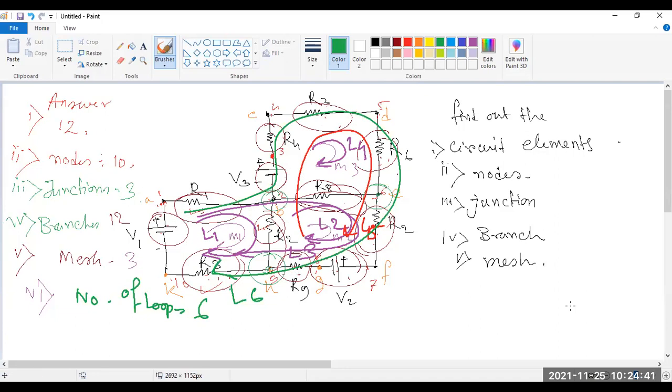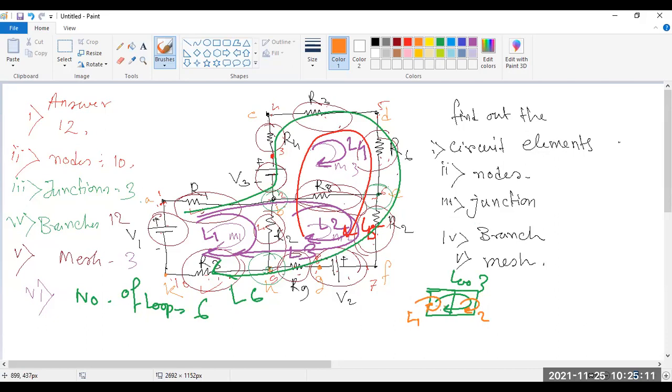मेश और लूप में क्या डिफरेंस है सर? मेश एंड लूप में क्या डिफरेंस है? देखो, मेश होता है एकदम एलिमेंटरी, मींस ओनली इट विल नॉट बी डिवाइडेबल. Say this is a loop, okay, because any closed path is called a loop. So this is loop 3, but look, this is a small loop, this is loop 1, this is loop 2, okay, any closed path.